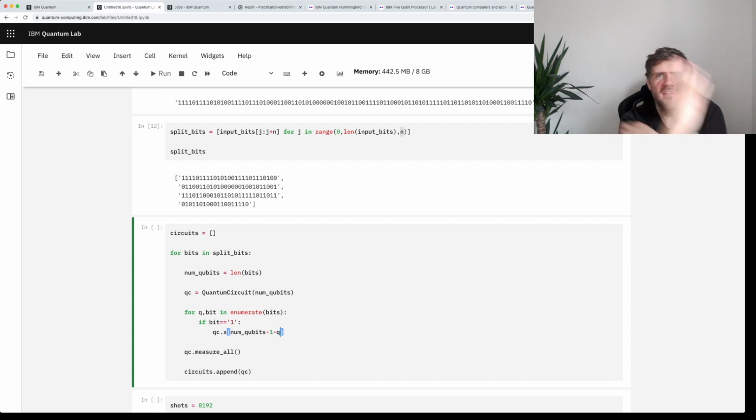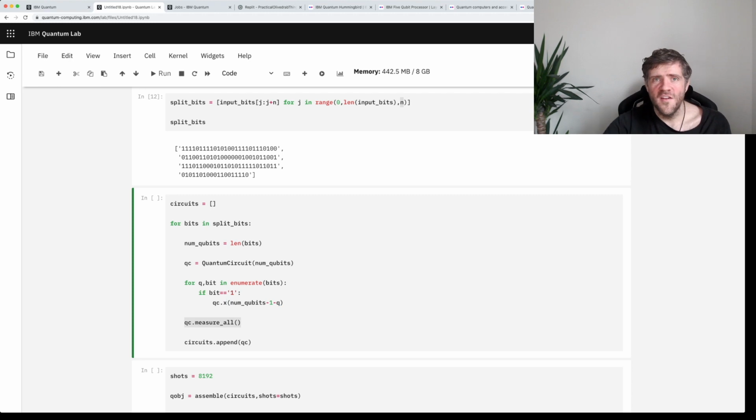Okay, I remember doing this in the first take as well. That's obviously a classic move that has to be in this video. Then we measure everything, and that's the circuit we need. We append it to our list of circuits in order to use it later on.